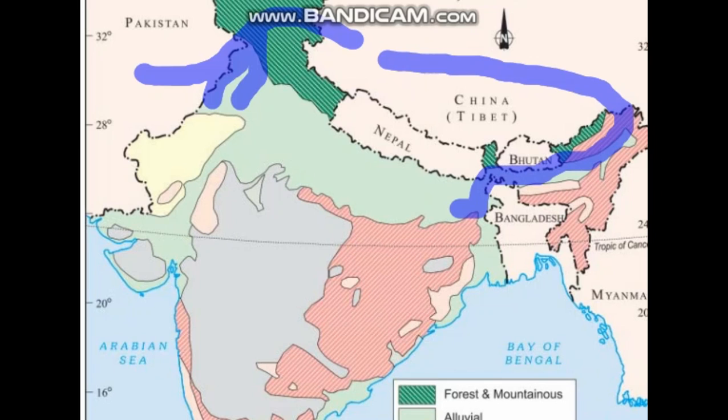At the same time, the Gangotri Glacier, the Ganga River, and its tributaries, as you have studied in 9th class. All these rivers carry silt, leading to the formation of the northern plains, and you can see the extension through Rajasthan and Gujarat also.